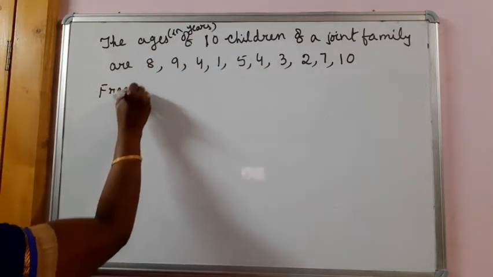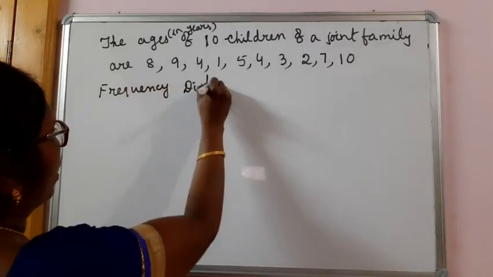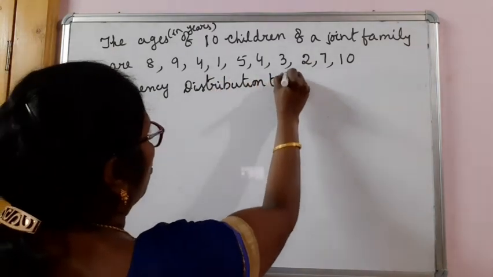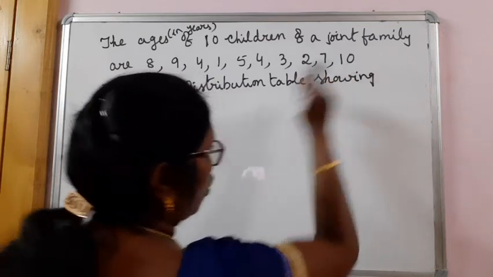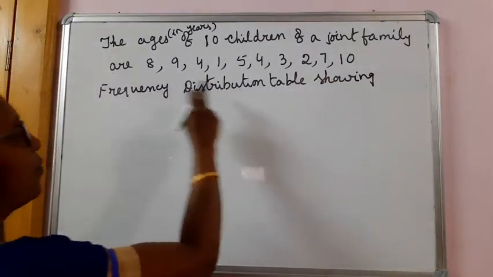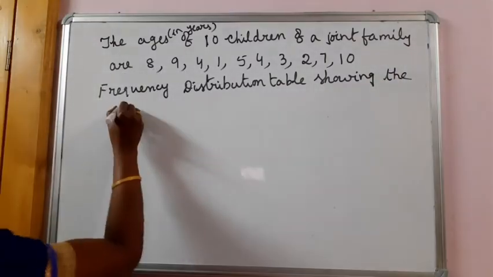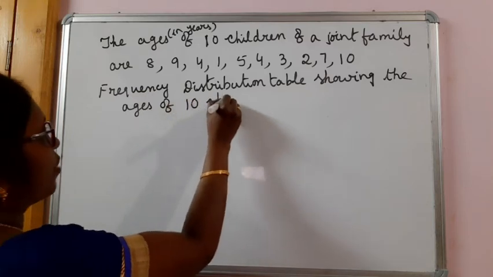Frequency distribution table showing the ages of 10 children of a family.